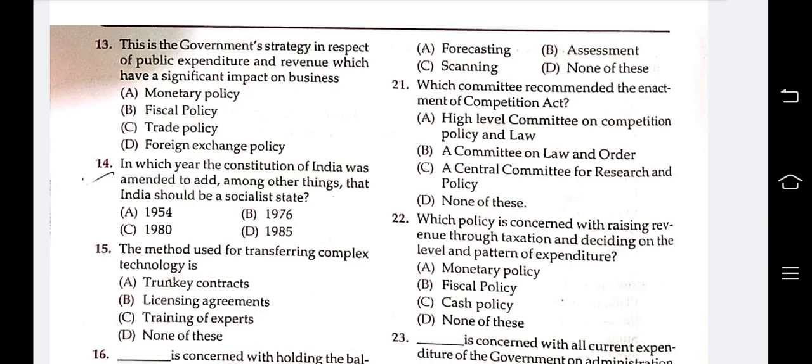Next question: which policy is concerned with raising revenue through taxation and deciding on the level and pattern of expenditure? Options are monetary policy, fiscal policy, cash policy, none of these. Answer is fiscal policy. Fiscal policy is concerned with raising revenue through taxation and deciding on the level and pattern of expenditure.